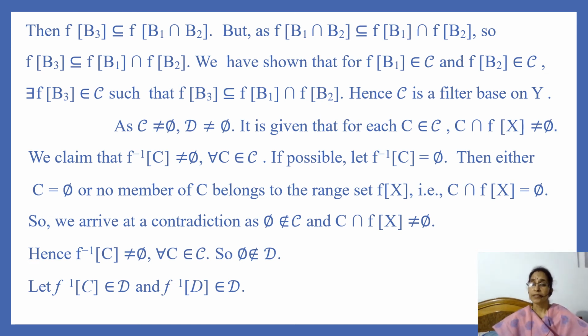So the empty set doesn't belong to D because D contains the inverse image of every member of C under F. And since F inverse of C is non-empty, no member of D is empty. Now we have to check the second condition of a filter base. So let the inverse image of C under F belong to D and the inverse image of D under F belong to D.